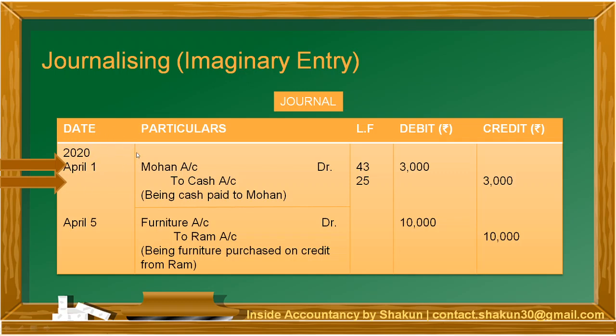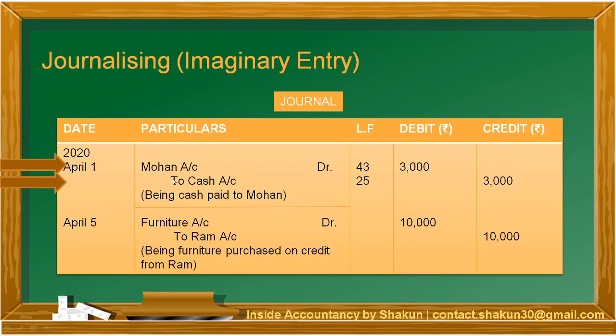Okay. No, the first step is actually identifying the accounts. The second step is finding out their nature, then applying the rule and finding out which is to be debited and which is to be credited. So that we have already done, let's assume. So in how to write it in the journal, first write the date, then write the account to be debited. Next to the account to be debited, you have to write DR. And the amount is to be written in the debit column.